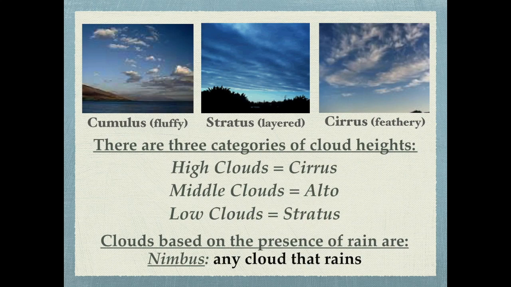But not only shape, we're going to tie in some of these terms, these cloud names, with altitude, cloud height. So the high clouds are also named cirrus clouds. So many times these cirrus clouds are going to be feathery, but they're also going to be the highest. Then we have a prefix or a term alto, alto meaning middle.